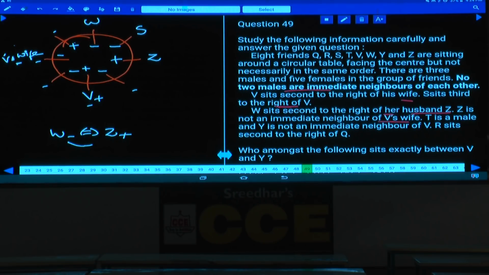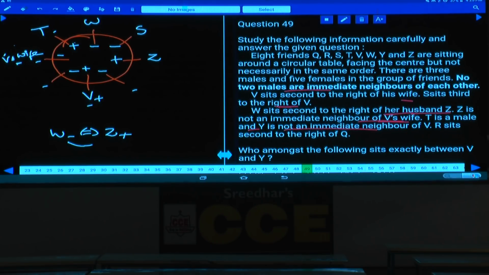W sits second to the right of her husband Z. Next one, Z is not an immediate neighbor of his wife. T is a male. As T is a male, tell me where should this T be? T must be at this place only, and that is the only male left over.